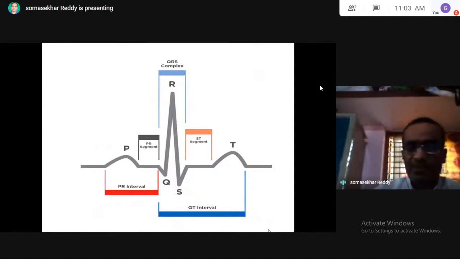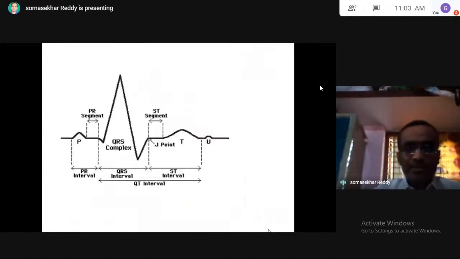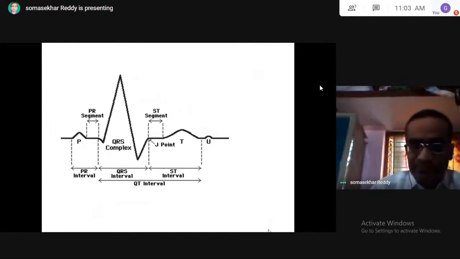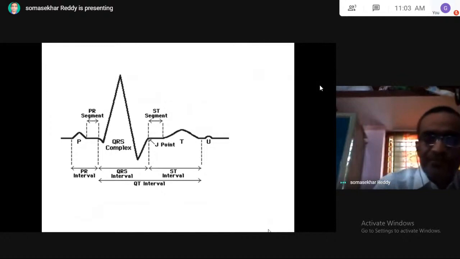I will explain their roles one by one. Here you can see once again the PR interval, QT interval, PR segment and ST segment. That is the QRS complex, nothing but the QRS interval. Before the T, at the starting point of the ST segment, there is a J joint.